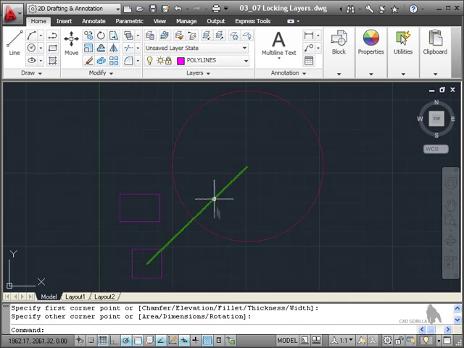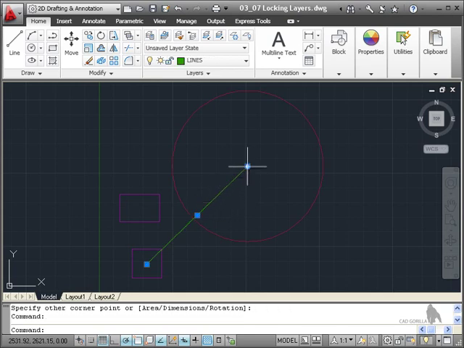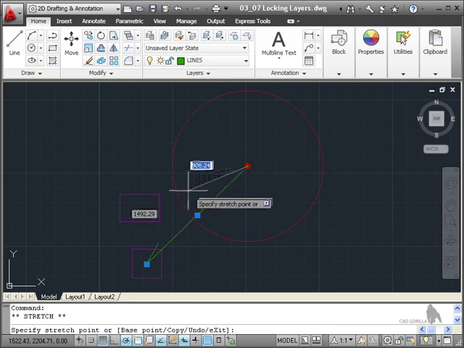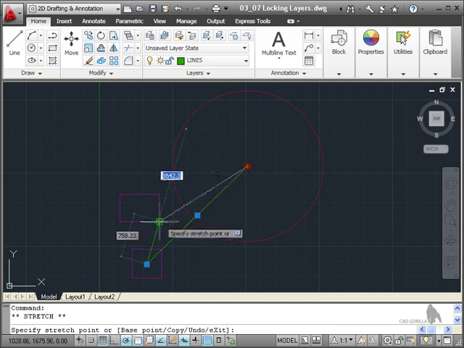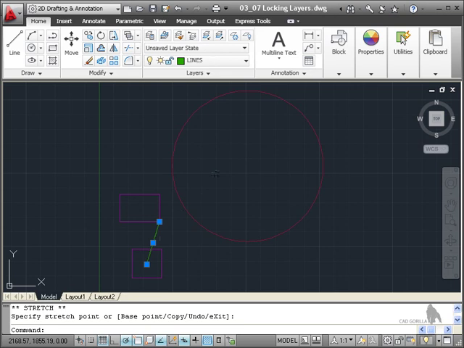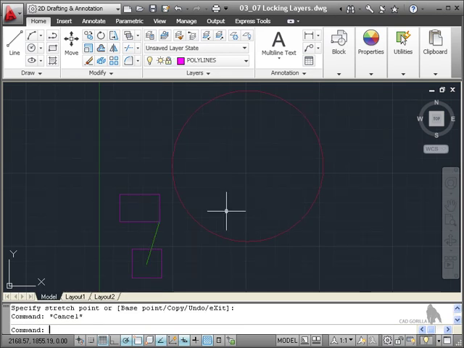The line layer, though, is actually unlocked. So I could click on that line and I could use that grip there. I could click on that grip there and perhaps take that line to that corner there instead. Hit escape to deselect. As you can see, I've edited that line object because it's not locked.